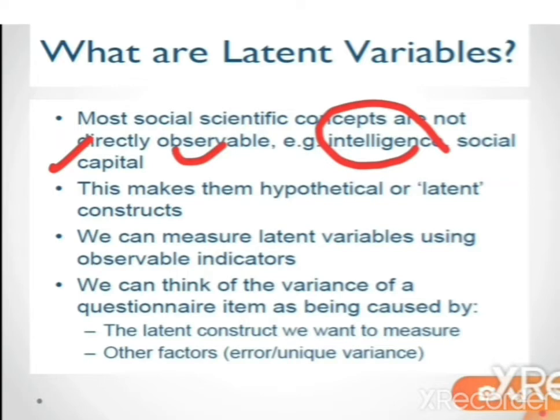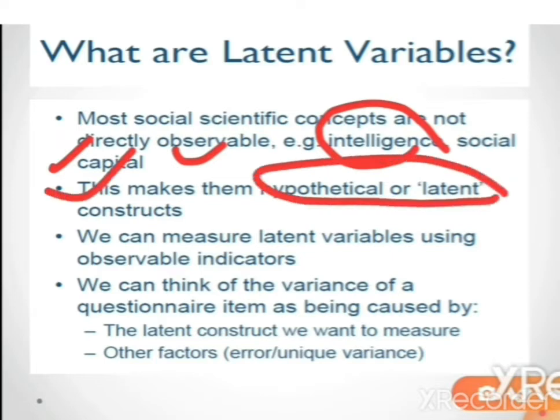These are variables that we cannot directly measure. It is just impossible to find some kind of meter to measure the level of trust, honesty, or intelligence of people. So this makes them hypothetical or latent constructs.